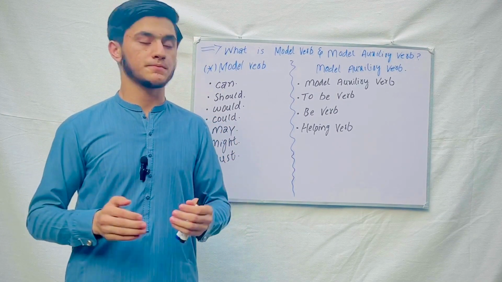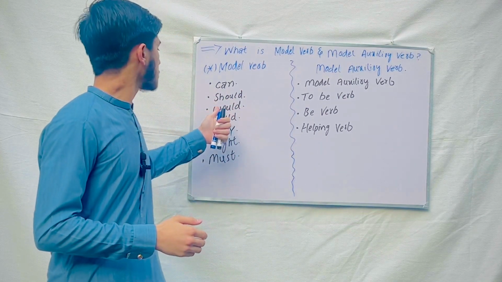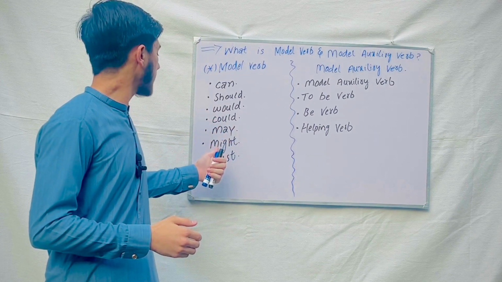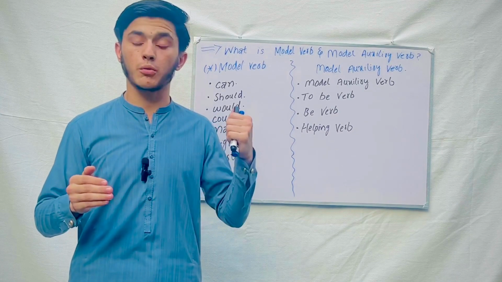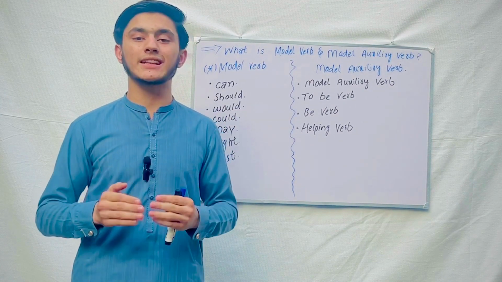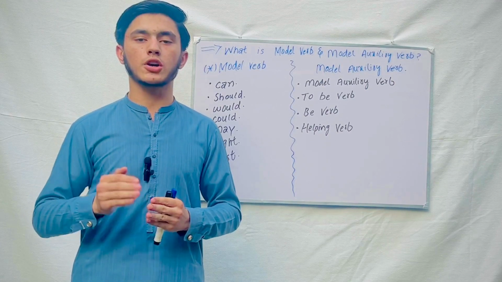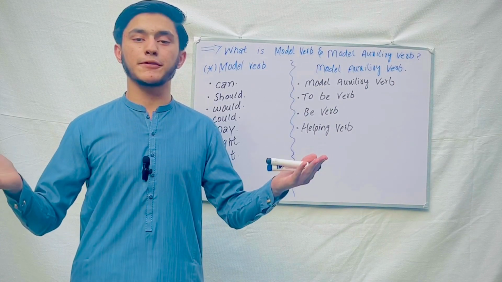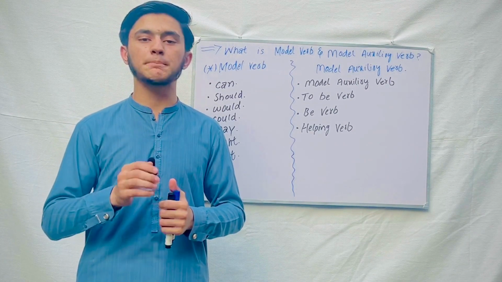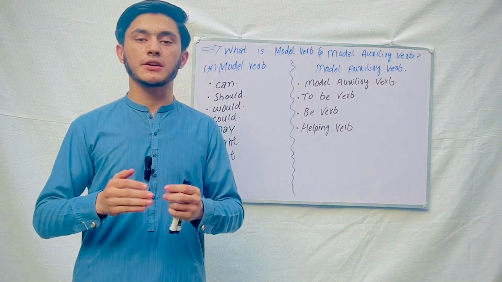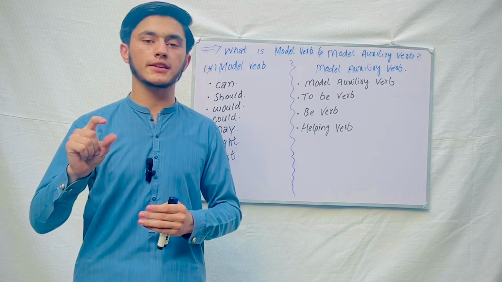What is a modal verb? There are 7 modal verbs: can, should, would, could, may, might, must. Every single modal verb has different uses. But a lot of people wonder what the definition of a modal verb is. There is no solid definition, but one simple definition is that it changes the mood of the sentence. A modal verb changes the mood of the sentence.